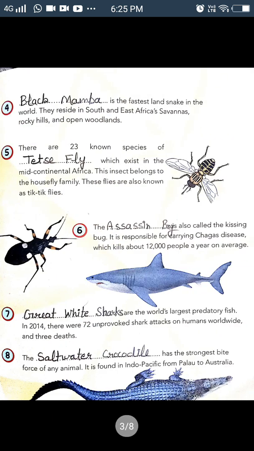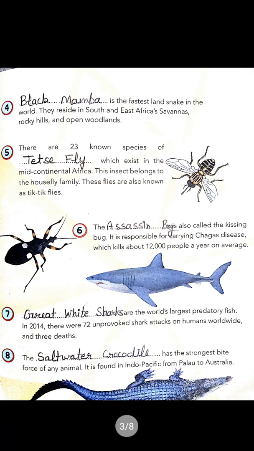Fourth is black mamba. This is the fastest land snake in the world, found in South and East Africa. Next is tsetse fly, which is also called tick flies. Then there is assassin bug, which is also called kissing bug. It can cause Chagas disease, which kills about 12,000 people in a single year. Next is great white sharks. These are the world's largest predatory fish. And the last one is the saltwater crocodile. It has the strongest bite force.